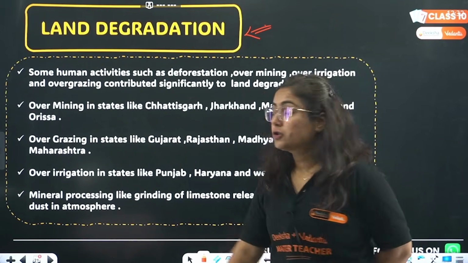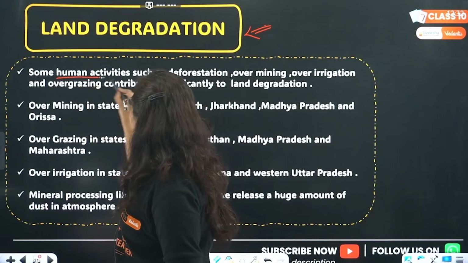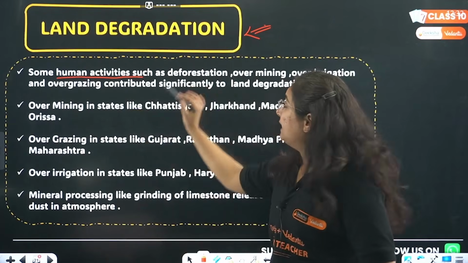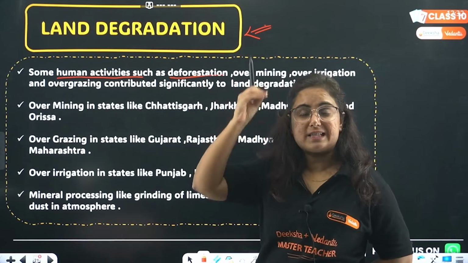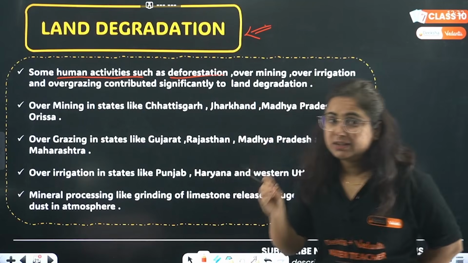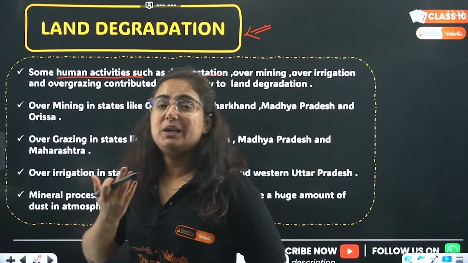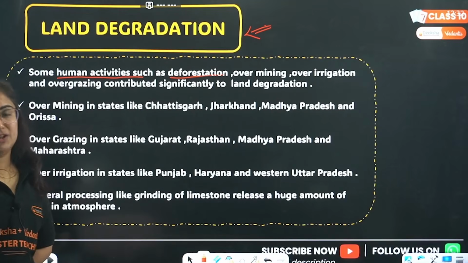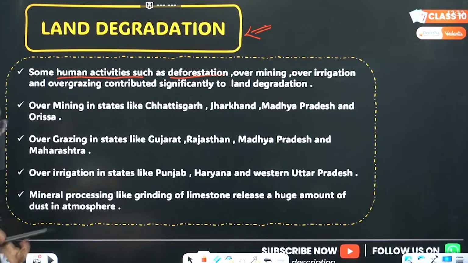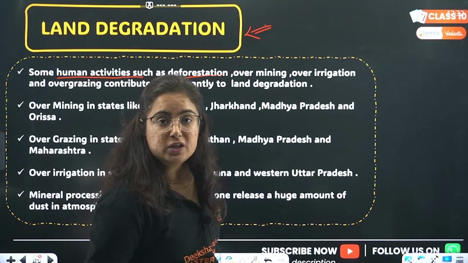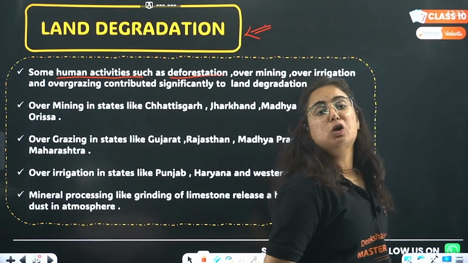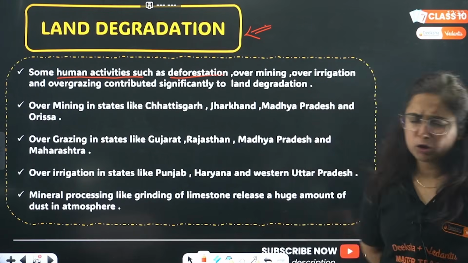So beta, there are a lot of human activities degrading the land, and the first is deforestation. When we cut trees, why? Either to build an industry and discharge waste over there, or cut the forest for settlement, and again an ecological crisis comes. A lot more reasons.